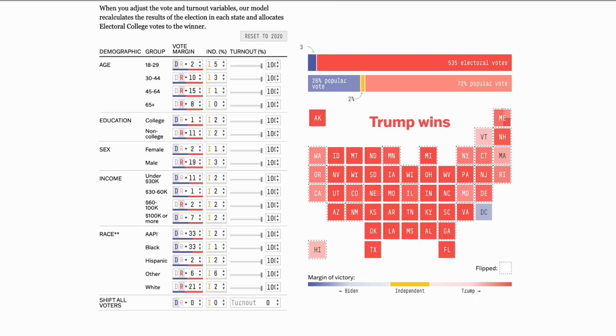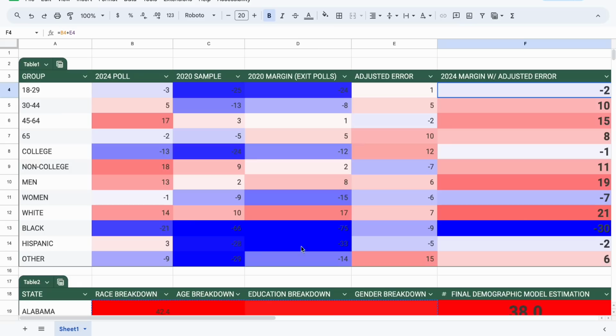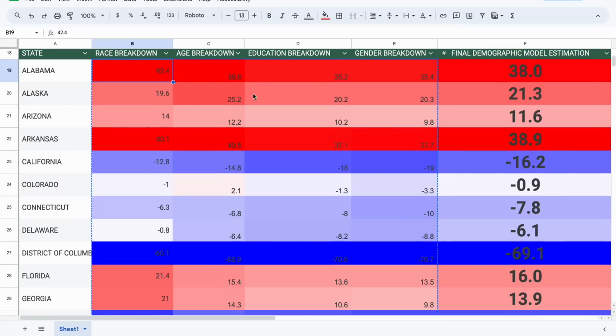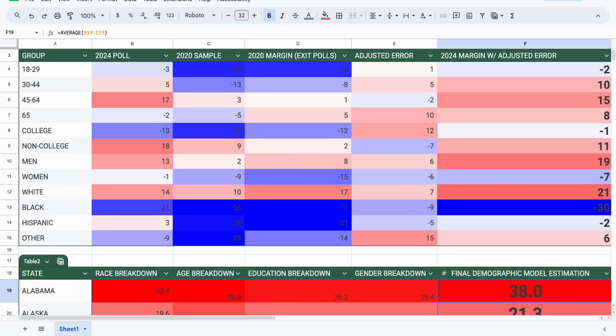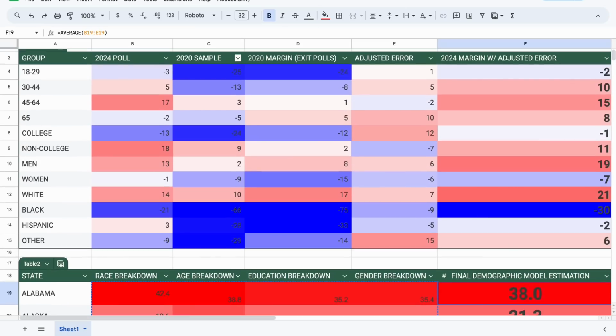Now what you're going to notice is that if you plug them in, it gives you a perfect electoral map for Donald Trump, and he wins the popular vote by almost 50 points. So obviously this is not going to happen, but what I did do is I actually did an electoral map for every single group. So I filled out the age demographic, I created an electoral map based off of that, education, sex, and race. So I did 4 of them, and essentially I average out all of the results, and I have all of them on the right side of the screen here. And we're going to be comparing these margins to what my actual model has.